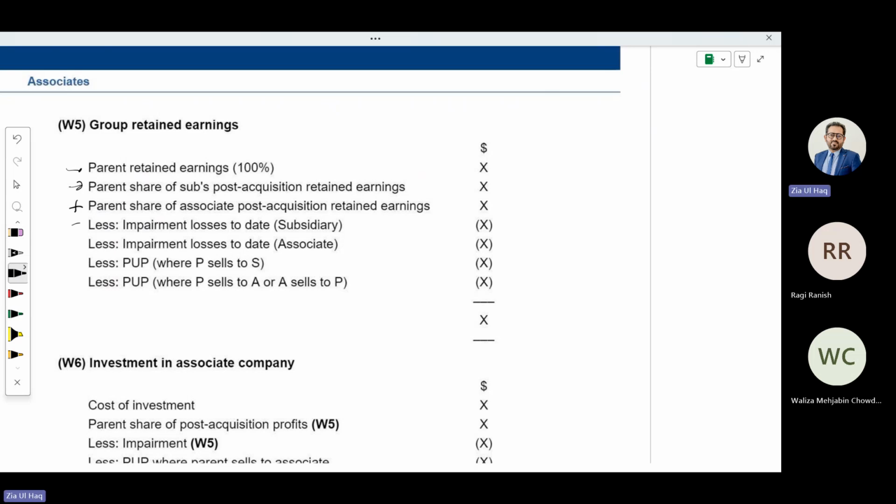And if there is any impairment of an associate, that will be deducted. Any unrealized profit part relating to a subsidiary will be deducted, and any unrealized profit part relating to an associate will also be deducted. Like this, we will calculate group retained earnings, the consolidated retained earnings.